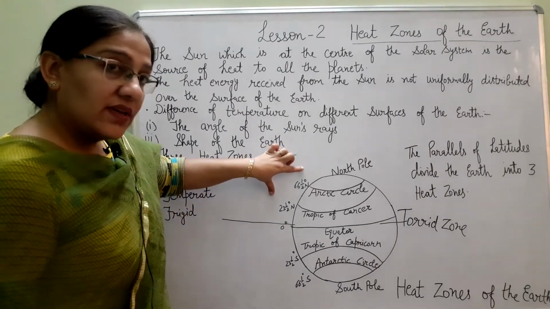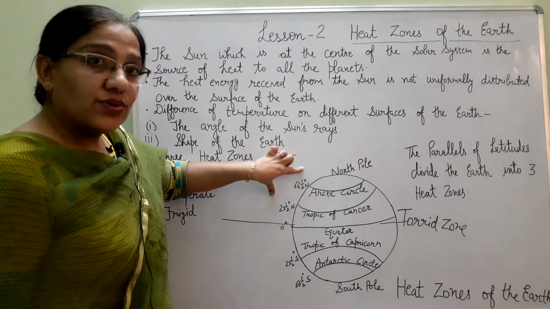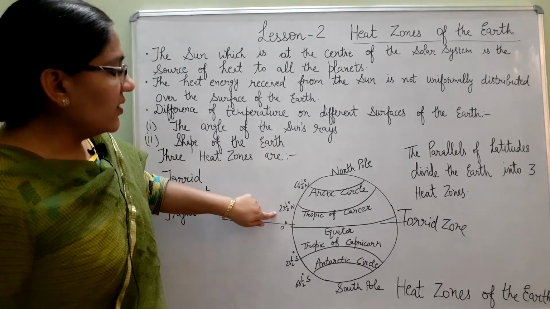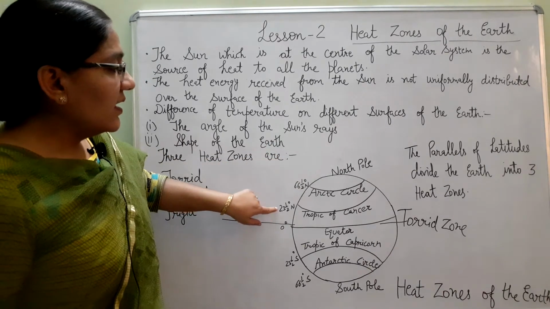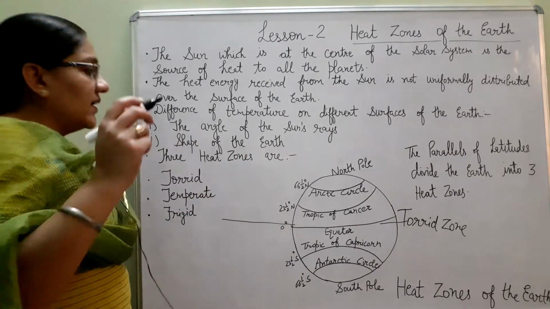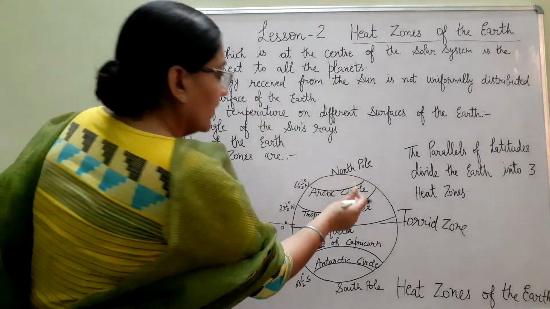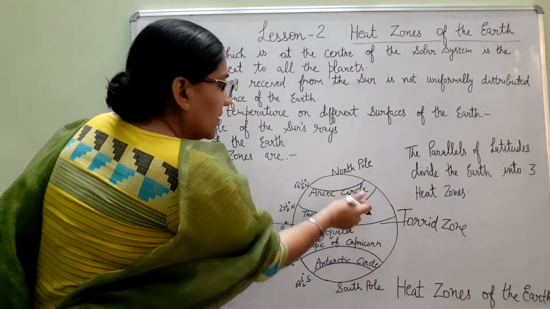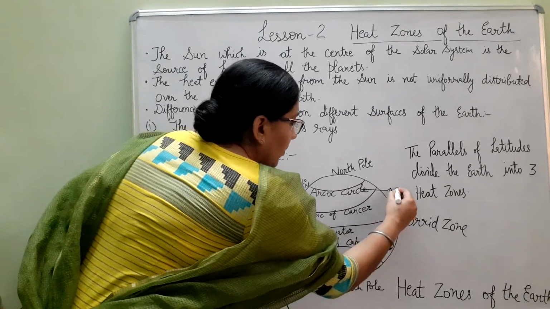In the northern hemisphere the north temperate zone lies between 66.5 degree north and 23.5 degree north. So this area here is the north temperate zone. This region is between the Arctic Circle and the Tropic of Cancer.